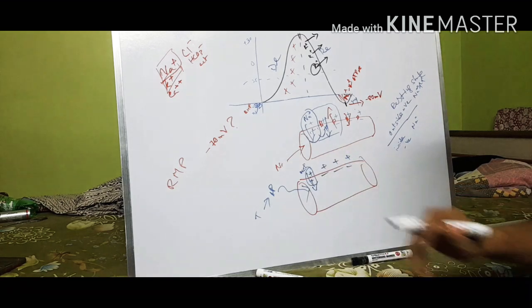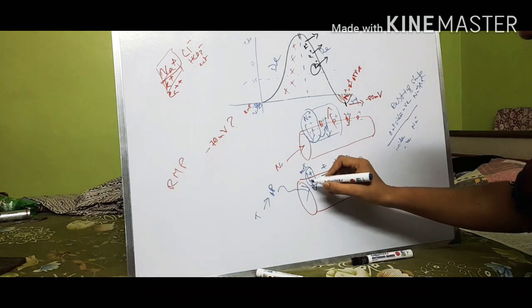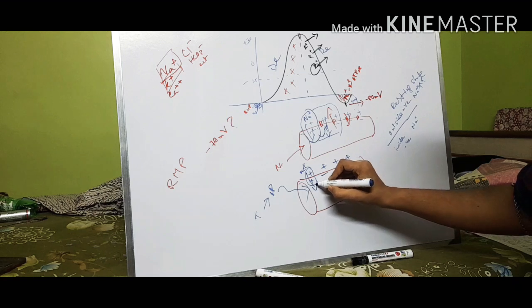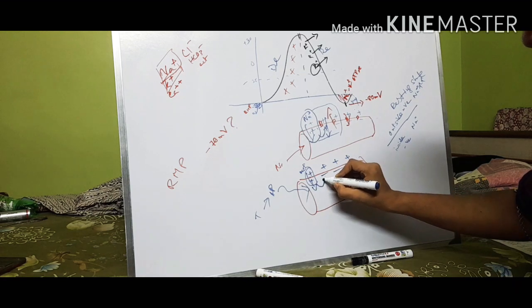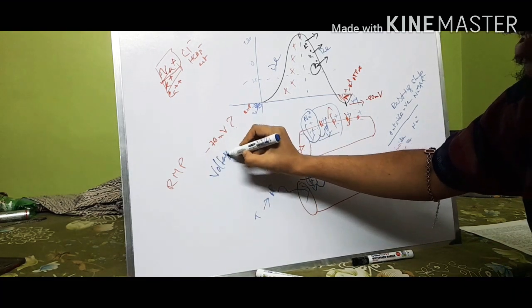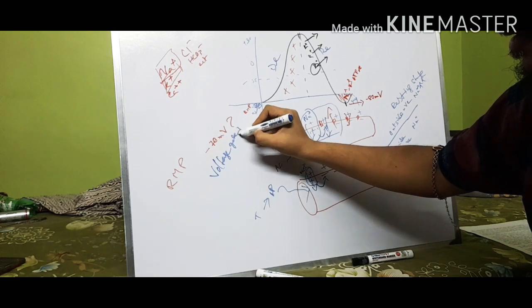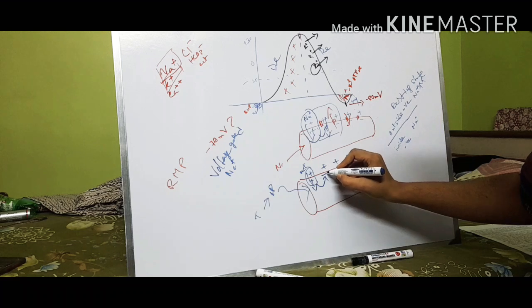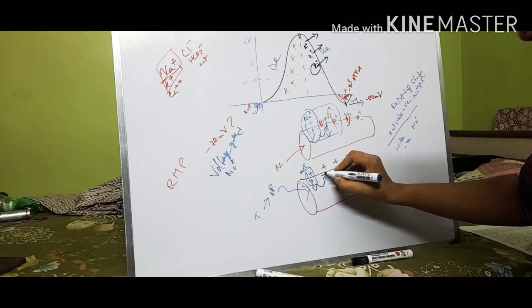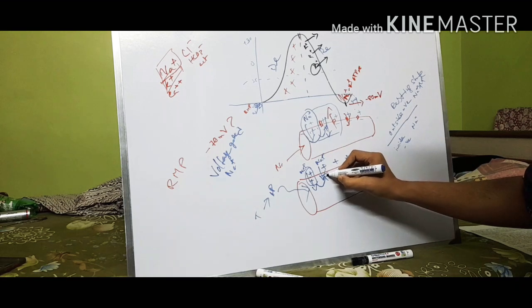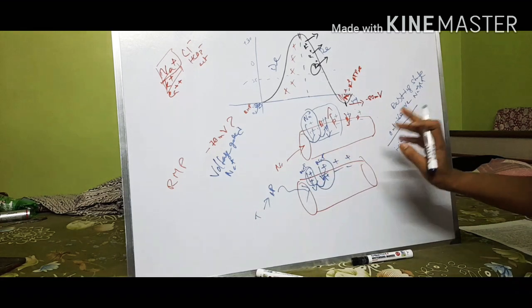this portion of the cell becomes positively charged inside, but here it is negative. So this is conducted here. This causes opening of the sodium channel. Again, sodium channels are voltage gated sodium channels. So it causes the opening of the voltage gated sodium channel here. So again sodium is entering the cell, and this area is also becoming positive. This is how the phenomenon occurs.